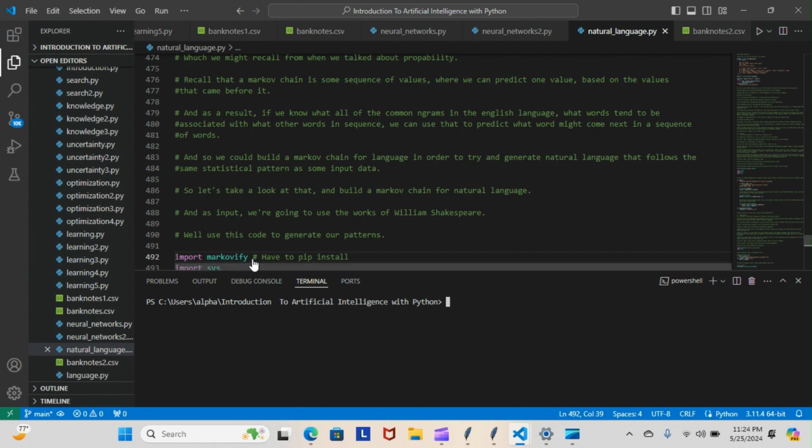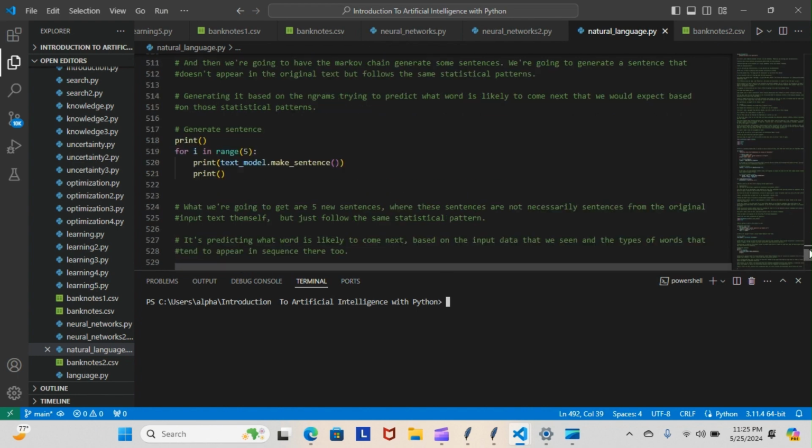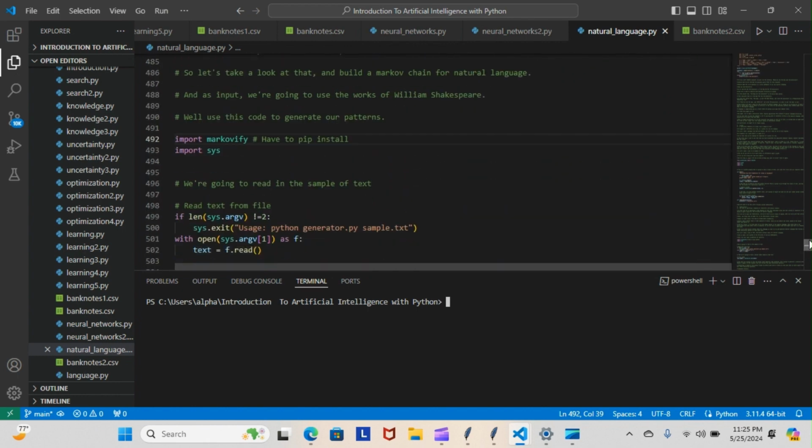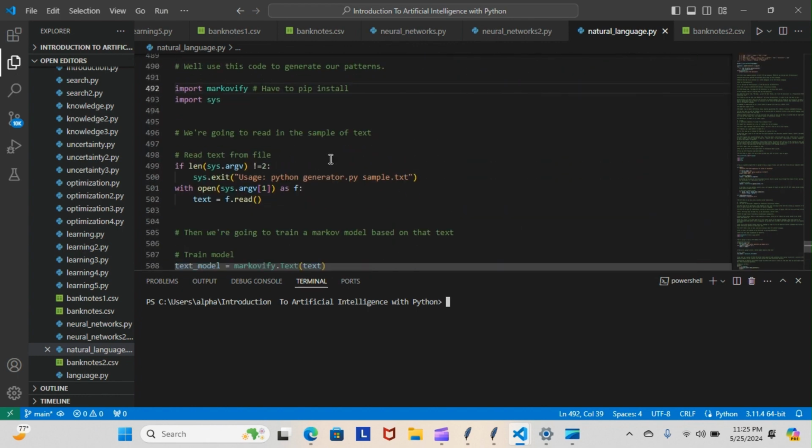So this is the code we use here. First, we had to import this Markovify library, the pip install. That's what took the video a little longer than usual. We had to import that. Now we're going to read in a sample of text. We're going to read text from file. This is how we're going to do that there.